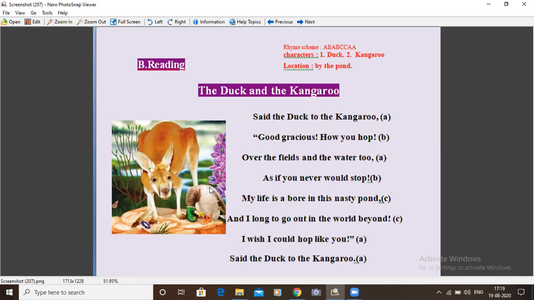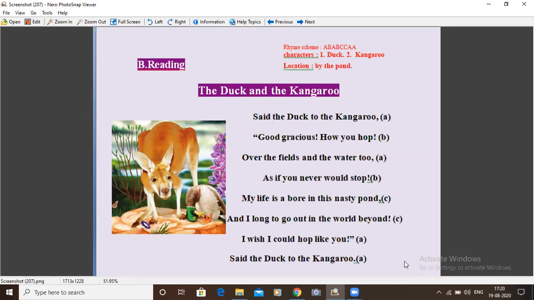When the duck expressed his wish to his friend the kangaroo, the kangaroo, with some conditions, accepted to take the duck for a ride, and at the end they were both happy, right? So let's go on, the duck and the kangaroo. Let me read it with rhythm first, and afterwards we will explain the meaning of the stanza.